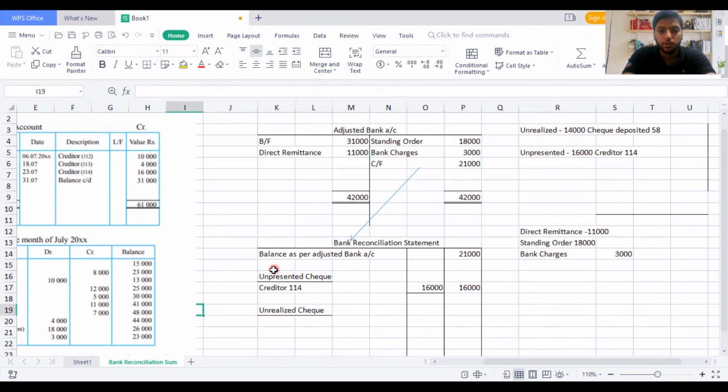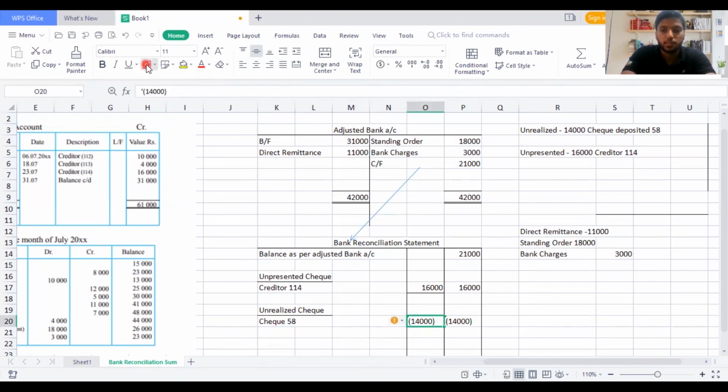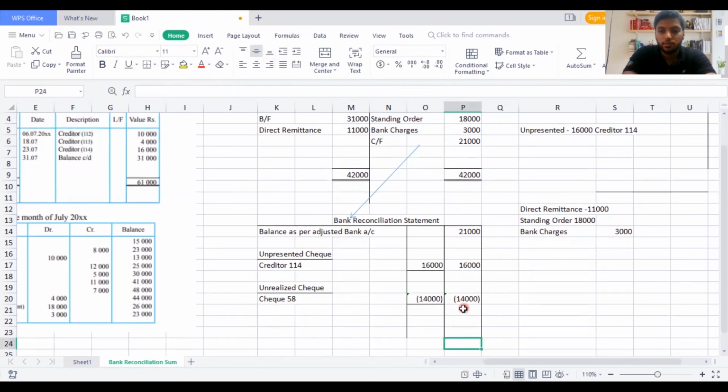Then for unrealized check, what do we write? We got 14,000 here. So I'll deduct the 14,000. I'll put it in brackets, 14,000. So now I'll write here check number 58. They didn't give any other detail. They said just check deposited, so I consider it as an unrealized one. So I'm going to make the alignment. Then I get the value.